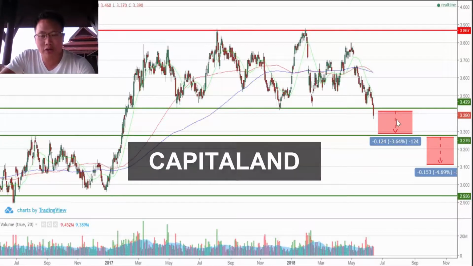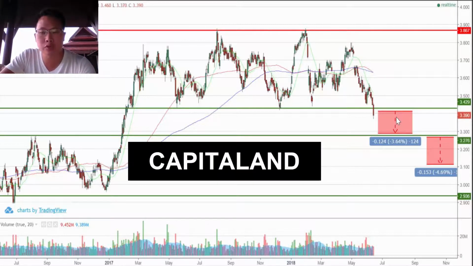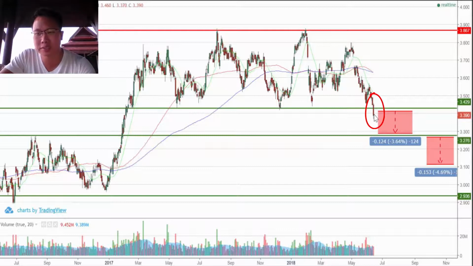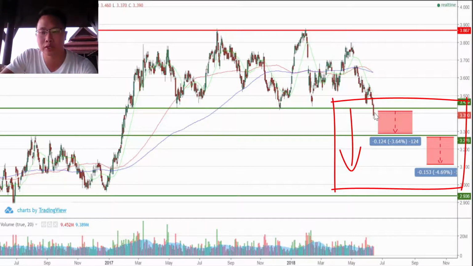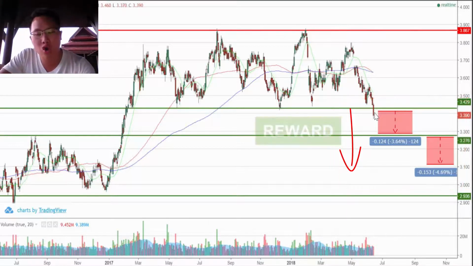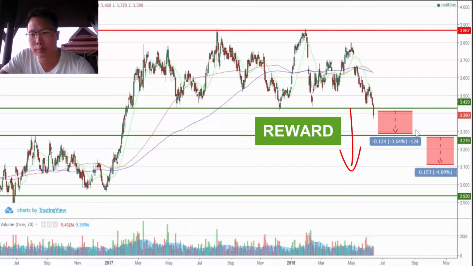So I have CapitaLand right over here. And what happened over this last month, we saw CapitaLand breaking below the $3.40 support level. So it was at about $3.39. And hence there were some downside targets that were drawn. These downside targets will be what we call the reward. The reward would be probably to about $3.25 and then to about $3.10.